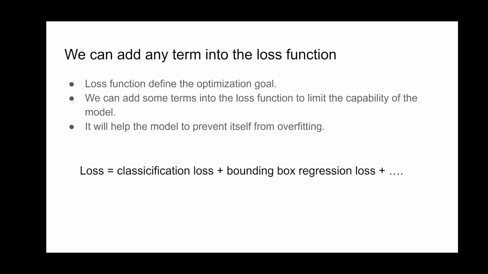For the loss function here, in addition to the classification loss, which is the cross entropy here, we can add other loss terms. For example, if we are doing object detection, we can have the bounding box regression loss, and we can add any other goals into the loss function to achieve different purposes.